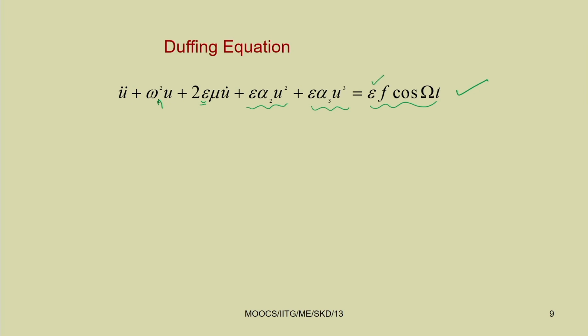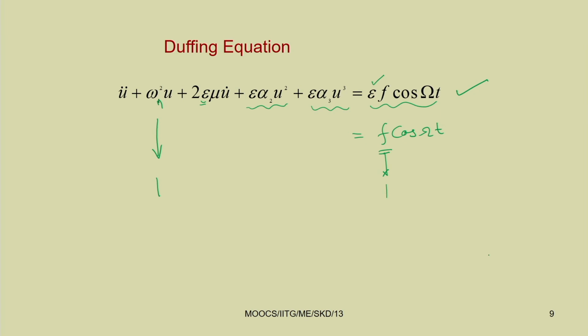If it is not weak, then it can be written as f cos omega t. For example, if omega n square value is 1, then this f also should have a value near to 1.